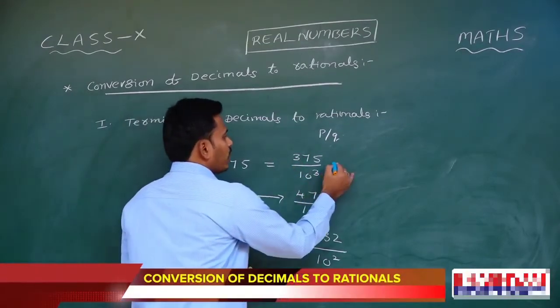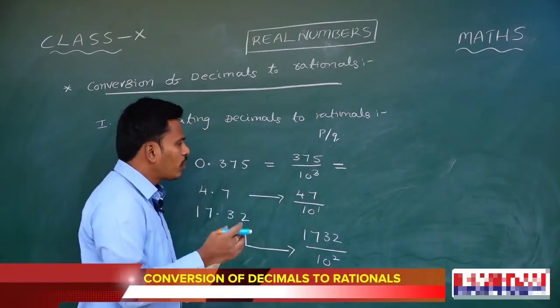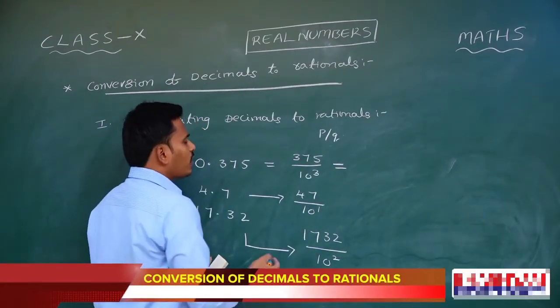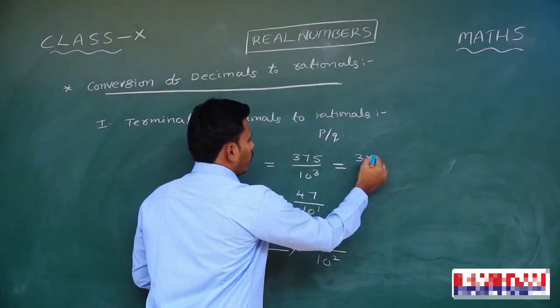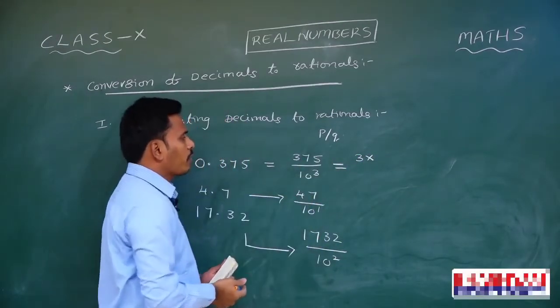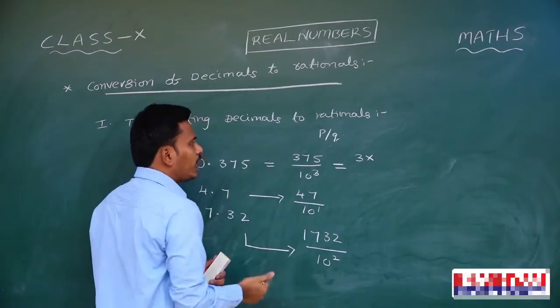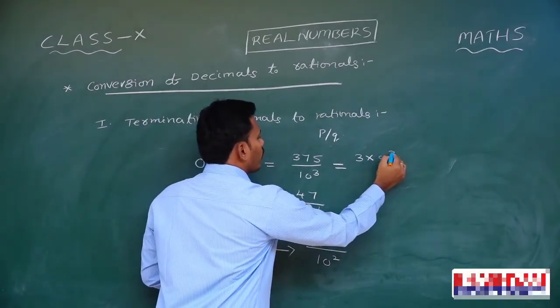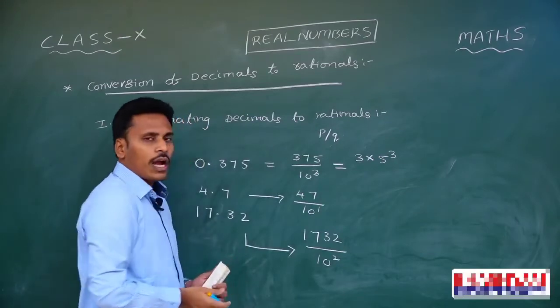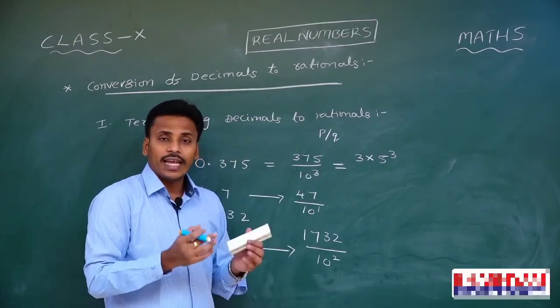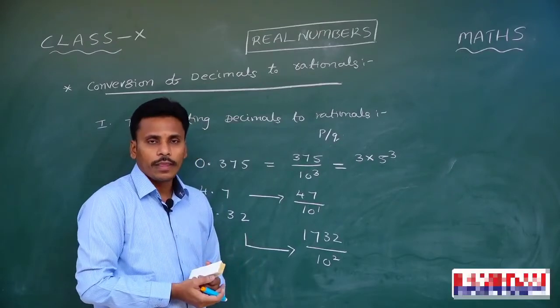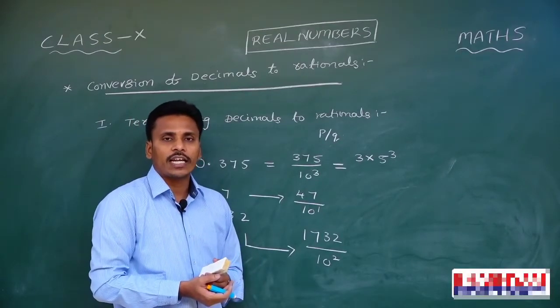Let us look here, 375. The 375 is actually nothing but 3 into 125. See, it is a multiple of 3. I will write it like 3 into 125, which is nothing but 3 into 5 cube. And now in the denominator, 10 cube. We know that 10 is a combination of 2 and 5. The prime factorization of 10 contains 2 and 5.